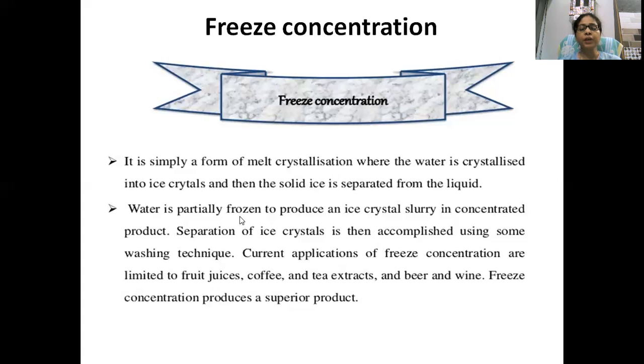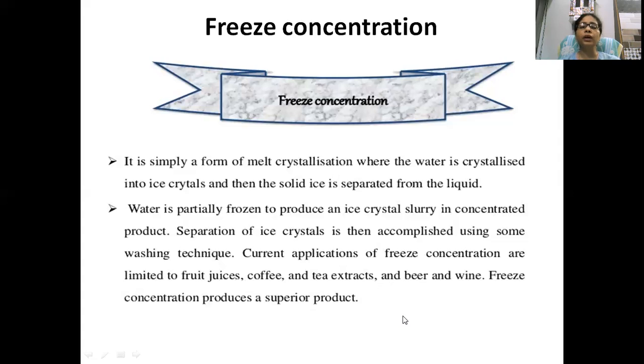Secondly, water is partially frozen to produce an ice crystal slurry in the concentrated product. Separation of the ice crystals is then accomplished using a washing technique. The ice crystals will be removed. It is mainly applied to fruit juice, coffee, tea extract, beer, and wine.